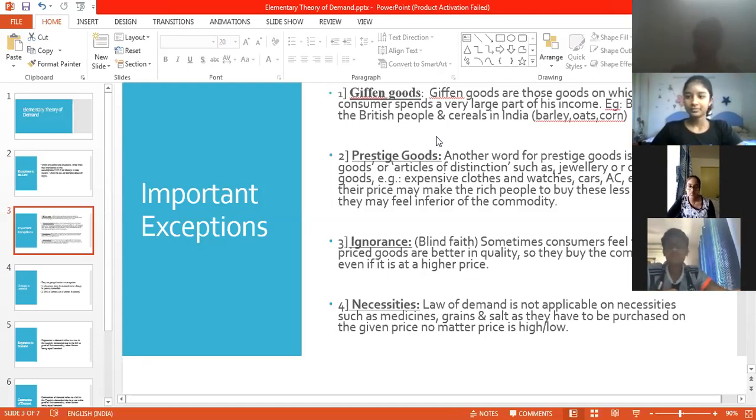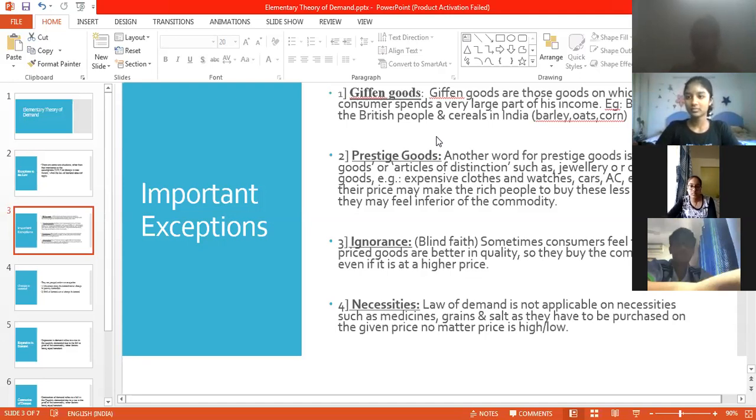If they are bound to medicines or some kind of ailment, no matter the price being high or low, you cannot compromise on these consumptions. So you have to pay whatever amount is applicable. You cannot ask for a discount or bargain with the person who's selling it. You can't say, oh, bhaiya, if the salt is 20 rupees, please give it to me for 15.